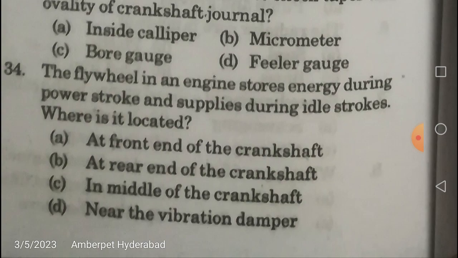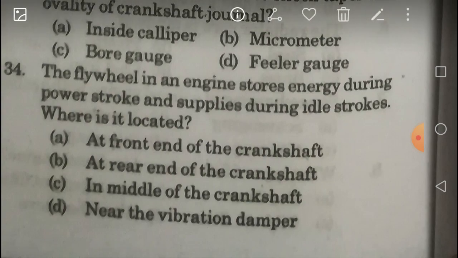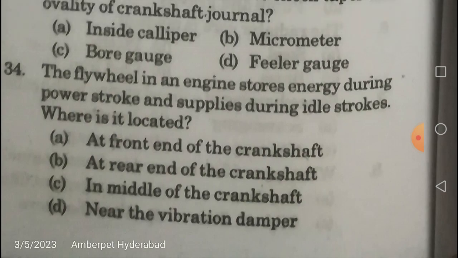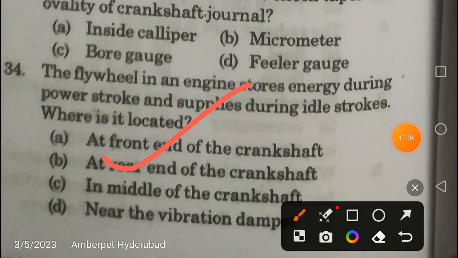Something like, for example, in the power stroke we are going to have a lot of energy. In other strokes we don't have any energy produced in the engine. Yes or no? So it is going to absorb the energy during the power stroke. It is going to supply during the other strokes like suction, compression, and exhaust stroke. So where it is located actually, he is asking. It is located at rear end of the crankshaft.